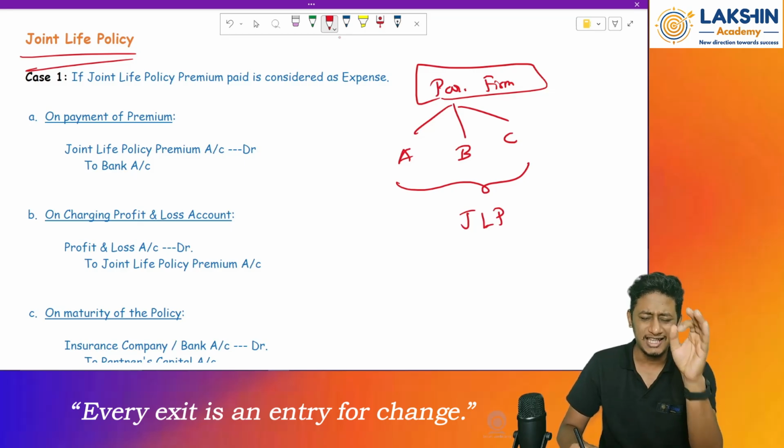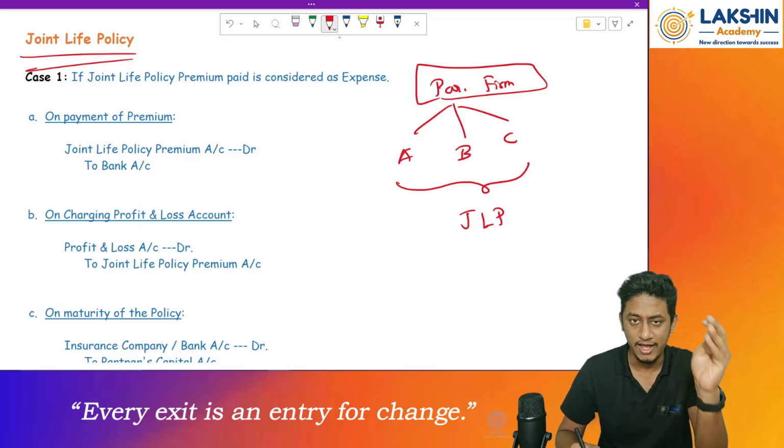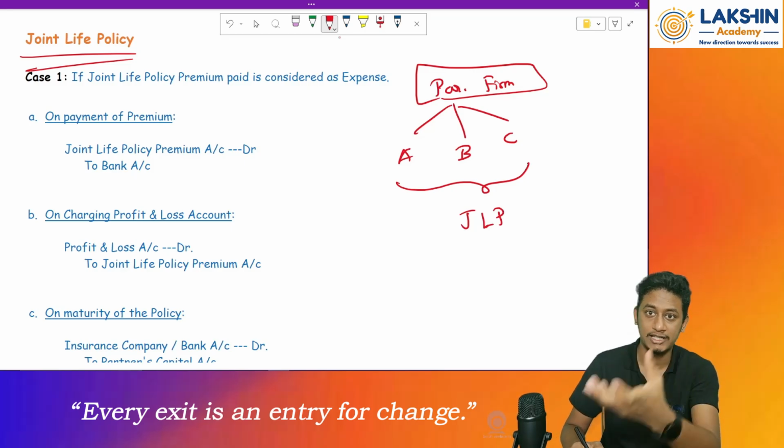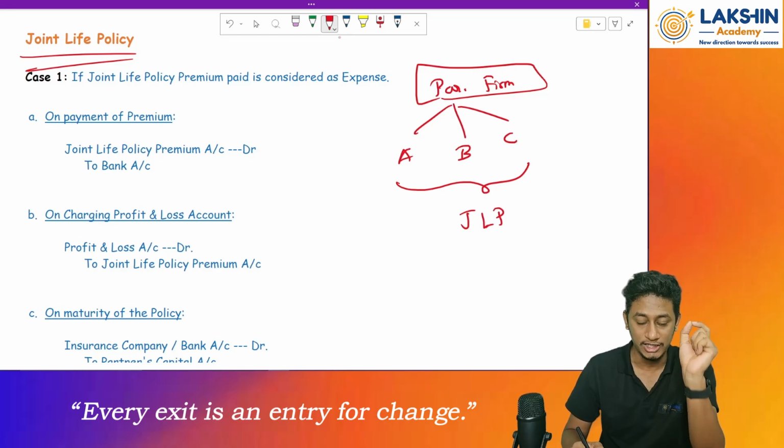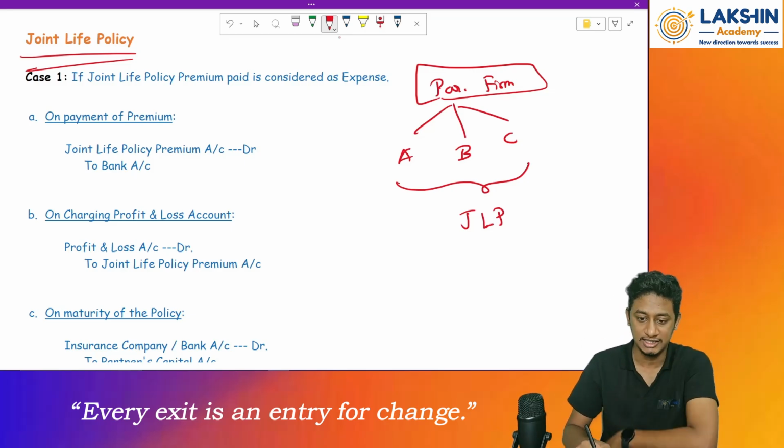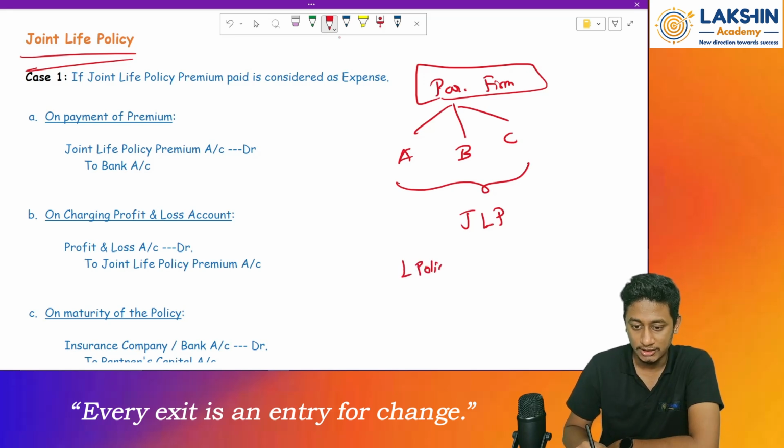It is exactly similar to your life insurance, where if a person dies, he gets whatever is assured from the insurance policy. But let us say the life policy was taken for 5 years.